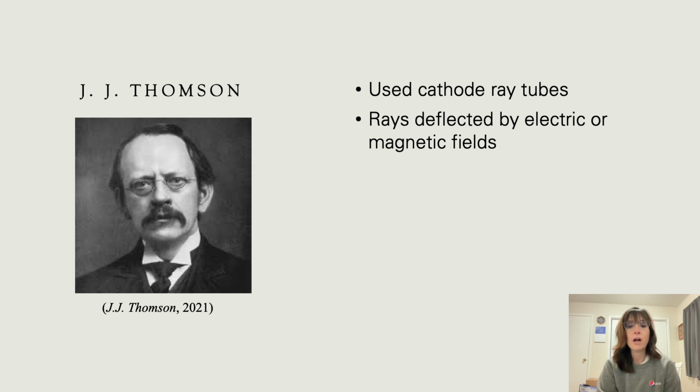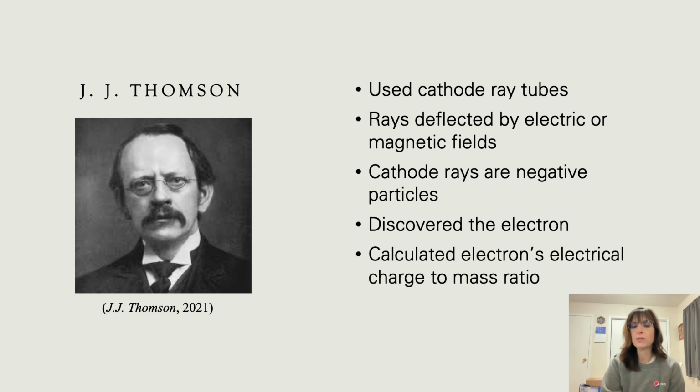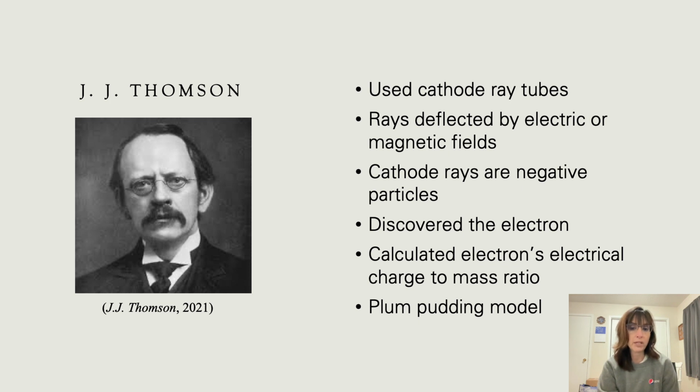Well, Thomson applied electric and magnetic fields to these cathode rays, and the rays reacted. He knew that the cathode rays were negative particles, and he discovered the electron. He was also able to calculate the electron's electrical charge to mass ratio. Many people refer to his model as the plum pudding model. I think a better description is the watermelon model.